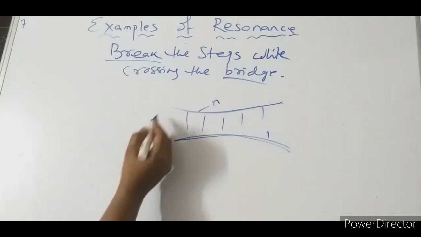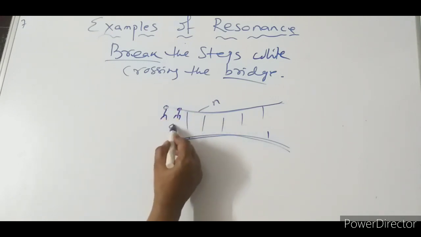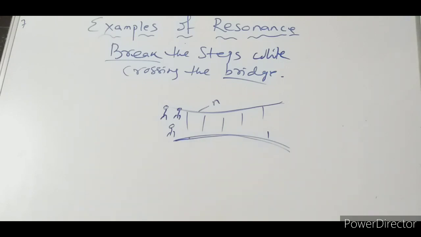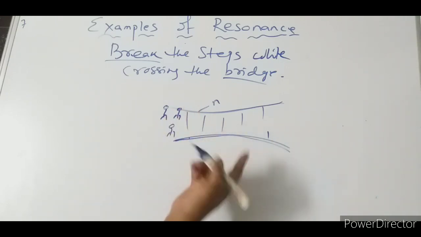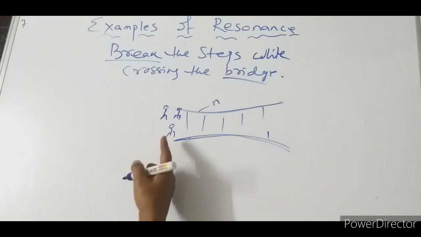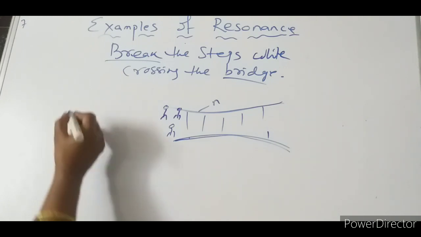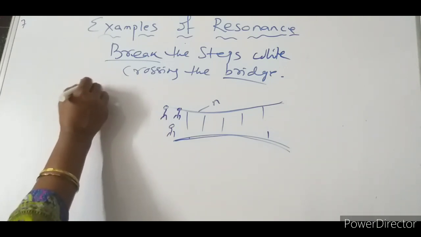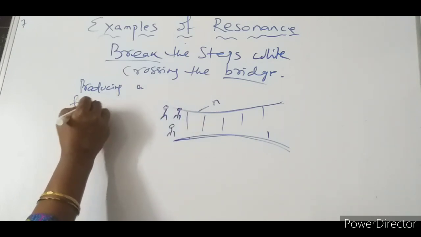When all the soldiers strike their heels at the same time, they are producing a forced vibration.